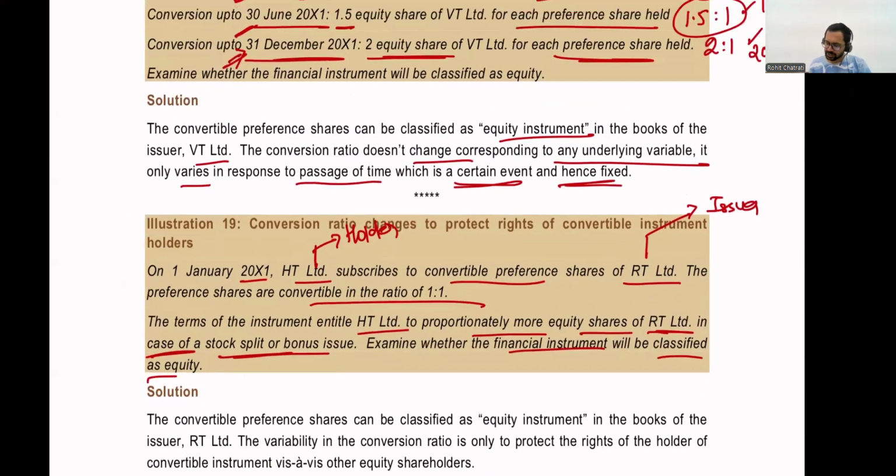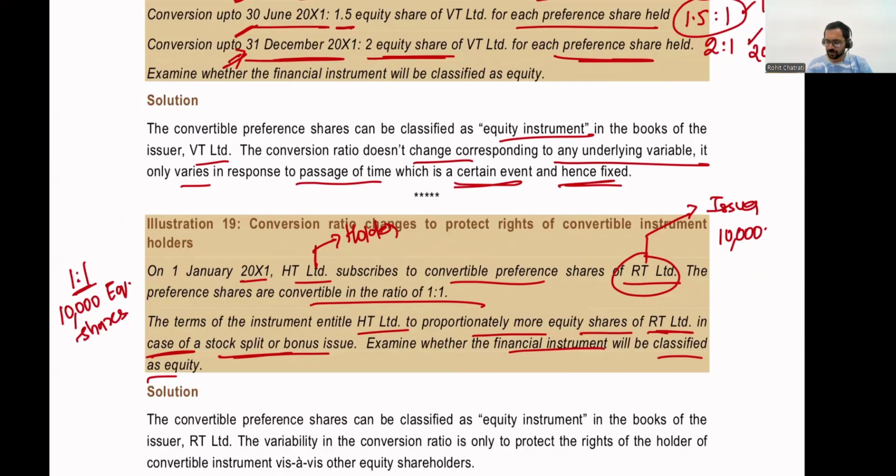So what the question is stating is, let us say again the number of shares are 10,000. The question is saying that the conversion ratio is actually fixed at 1:1, which means on the conversion date, we are going to issue 10,000 equity shares for 10,000 preference shares. So RT Limited has an obligation to deliver 10,000 equity shares for 10,000 preference shares.